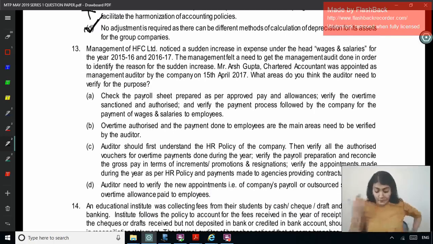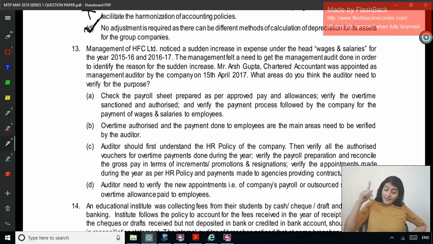Check the payroll sheet prepared as per the approved pay and allowances, verify the overtime sanctioned and authorized, verify the payment process followed by the company for payment of wages and salaries to employees. Overtime authorized and the payment done to employees are the main areas that need to be verified.